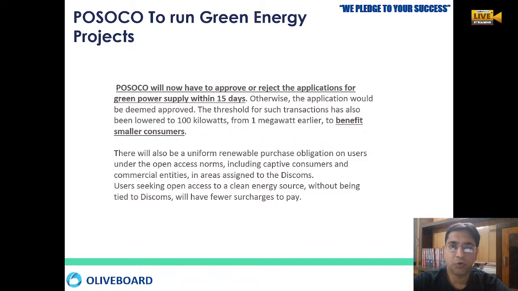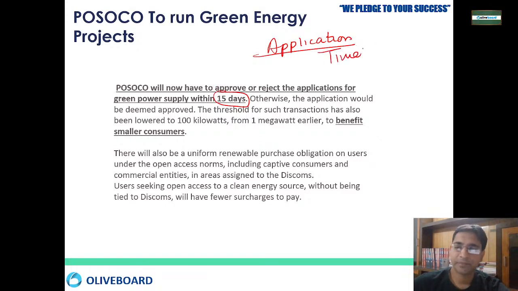What POSOCO has to do: if I applied for green power supply, that application has to be either rejected or accepted within 15 days. There is a time limit.